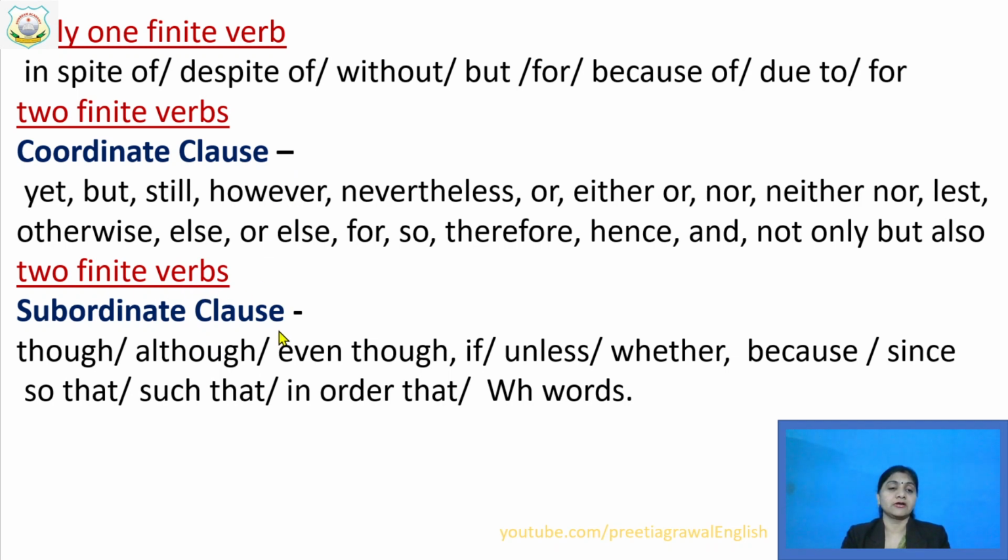Whenever there is a subordinate clause, means subordinators, these conjunctions you can use to make a complex sentence. In subordinate, we make a complex sentence. In coordinate, we make a compound sentence. And if there is only one finite verb, it means there will be only a single sentence. There will not be two sentences.